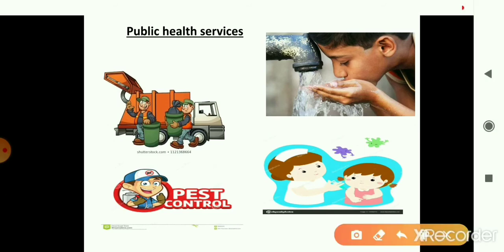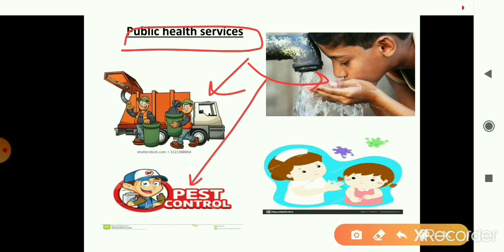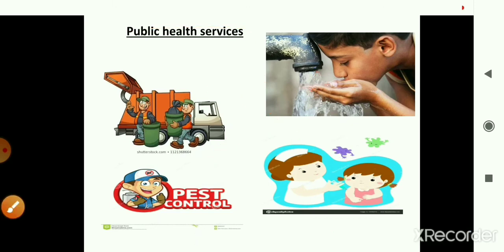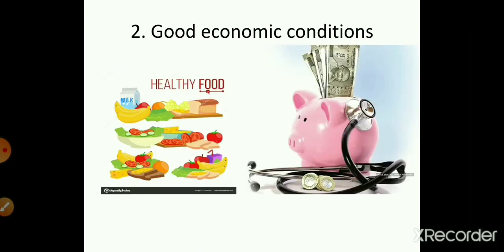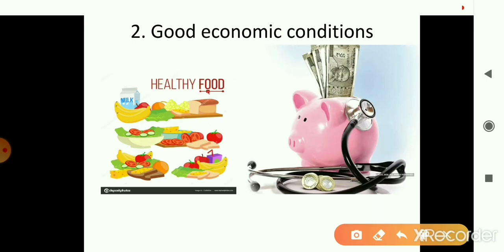So the cleanliness of the society or the outer environment is a very important thing, and it is provided by the public health services. Public health services include timely cleaning of garbage and other waste materials, pest control, provision of clean drinking water, vaccination programs, setting up of health centers, and so on. All these activities are taken up by the public health services, and this ensures that the social and physical environment is cleaner and better for living.